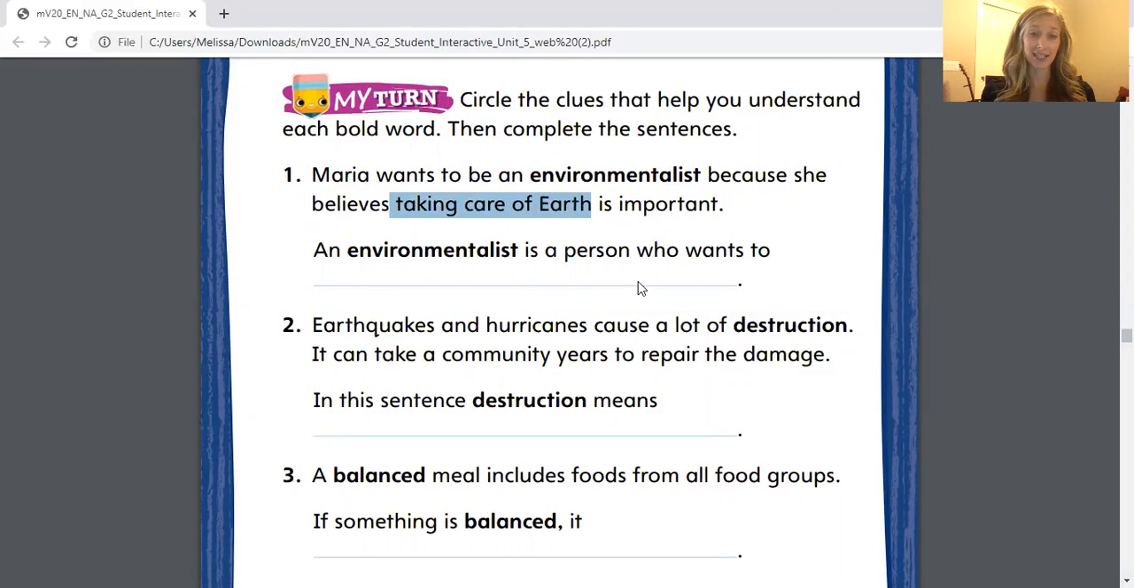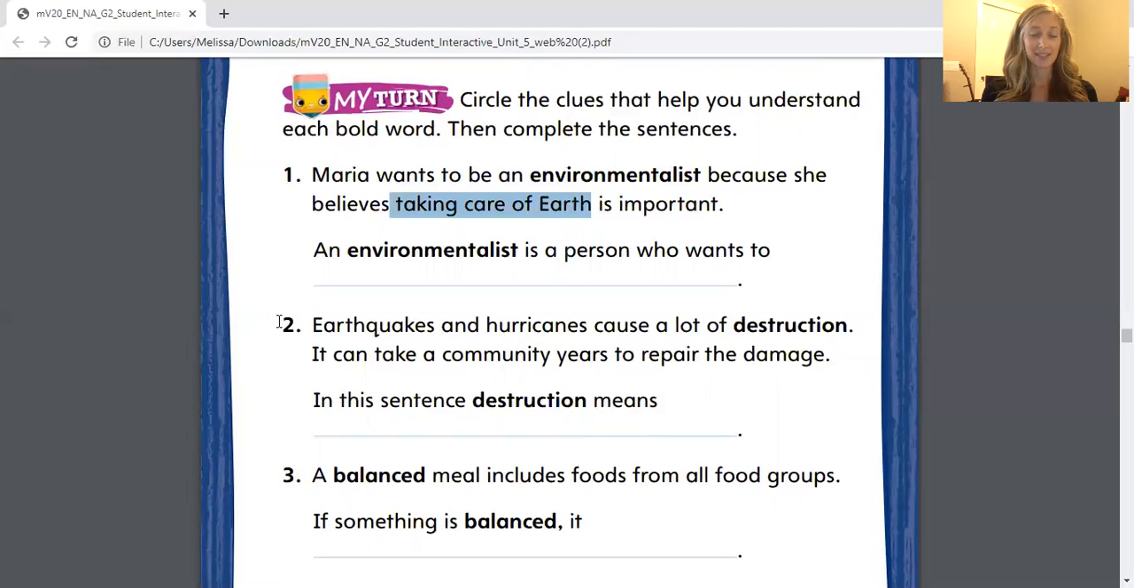And then we're going to finish this sentence. An environmentalist is a person who wants to, and you'll write exactly that, take care of Earth. So make sure you've circled taking care of Earth, and then you write down an environmentalist is a person who wants to take care of Earth.